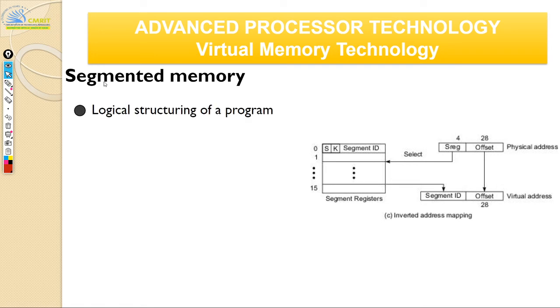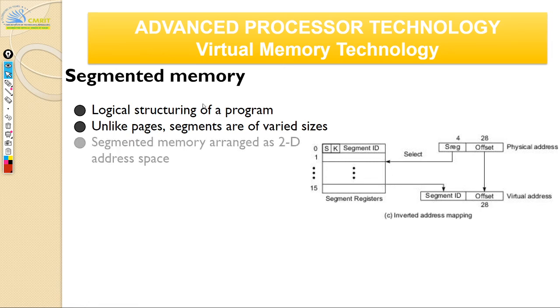Ultimately, everything is a program that runs on the CPU, correct? Whatever application you run, with any fancy name, finally it is going to be a subroutine or a program, and ultimately it's going to become a process. Unlike pages, your segments are of varied sizes. How do you segment it? Based on the logical structuring. The program will have code, so you give some space for the code segment, and then you have a data segment, and then stack, and so on. You have multiple segments like that.